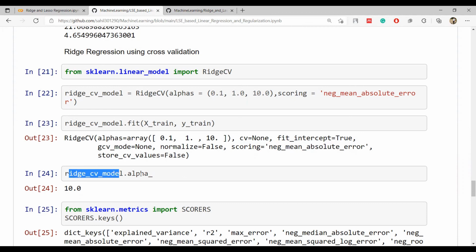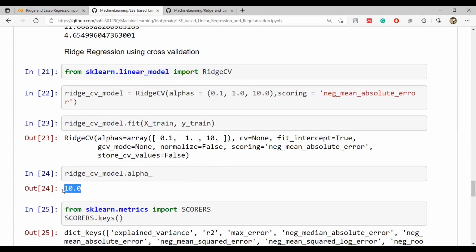So dot alpha_ here gives me the best alpha value. So the best lambda value is being printed using this statement, dot alpha_, in this particular cross validation method.